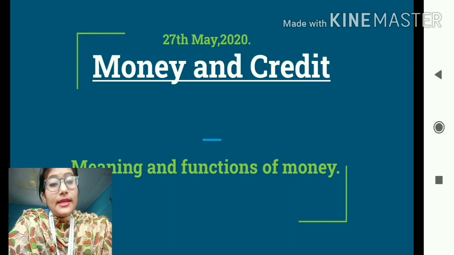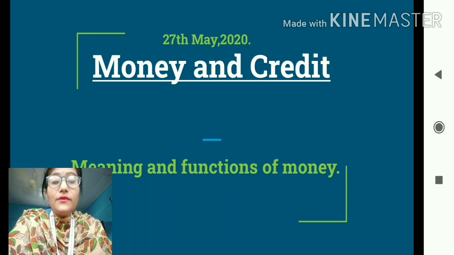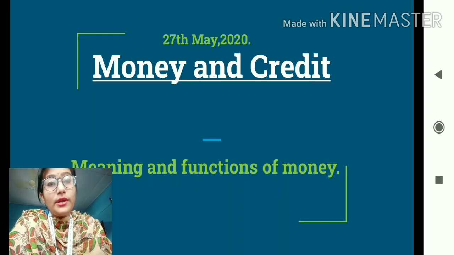They started giving symbols to these metallic monies, and after that they even improvised this metallic money in terms of their weight, size and color. So this gradually paved the way for the modern money that we are using at the present point of time.